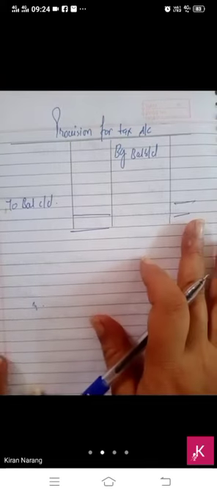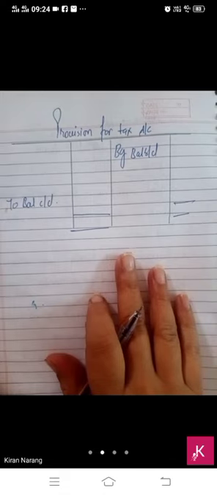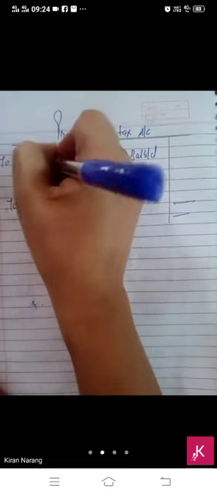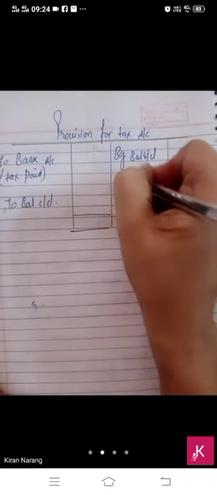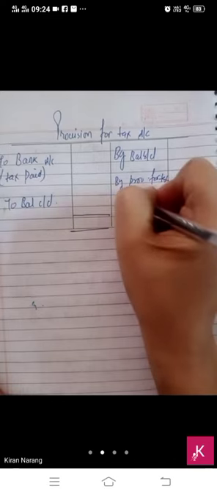But if additional information is given to you, then you have to make the account. And only here we have to write two things: to bank account, tax paid during the year, and by provision for tax made during the year.